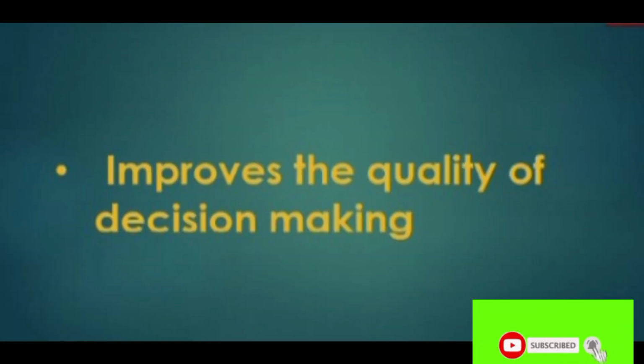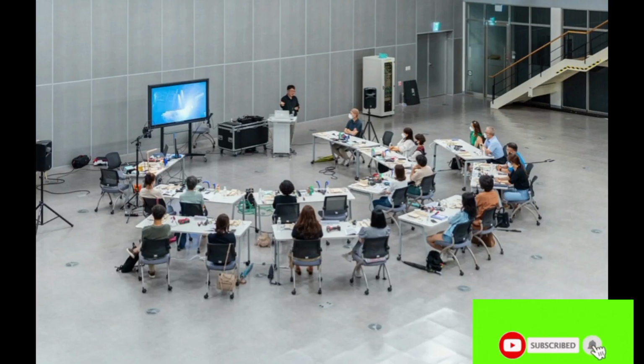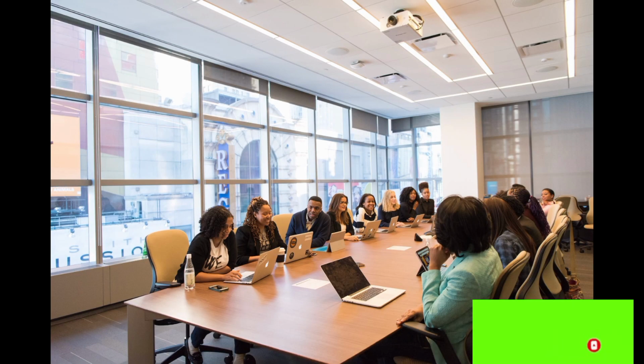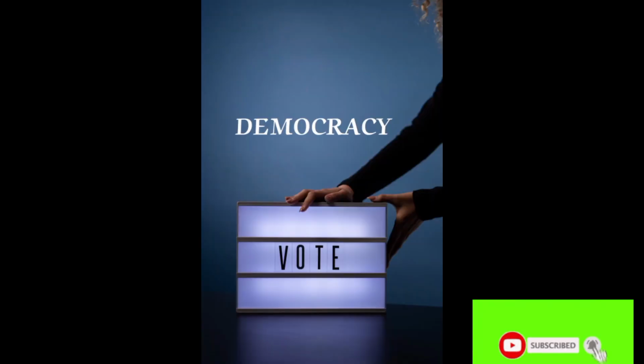Third point, democracy improves the quality of decision making. A democratic decision always involves many persons, discussions, and meetings. As most of the decisions are taken by discussions, this reduces the chances of rash or irresponsible decisions. We know that democracy is a government that is elected by and for the people. As a result, in a democratic country, what the people think matters a lot.